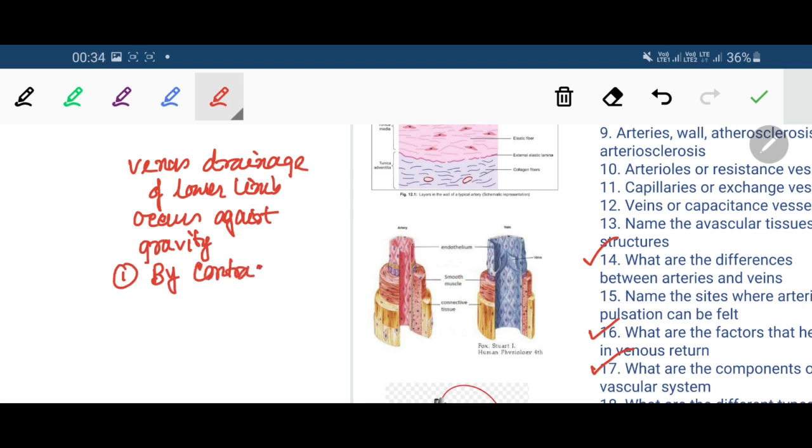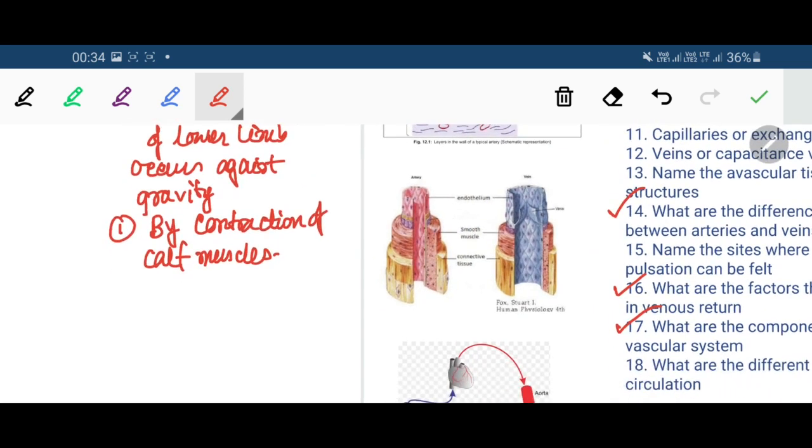You have to remember the calf muscles act as a pump and they squeeze the blood through the veins towards the heart. They push the blood towards the heart and provide a pumping force against gravity.